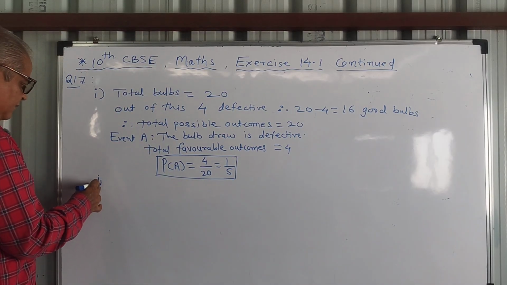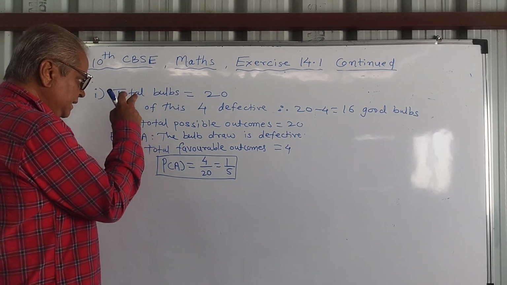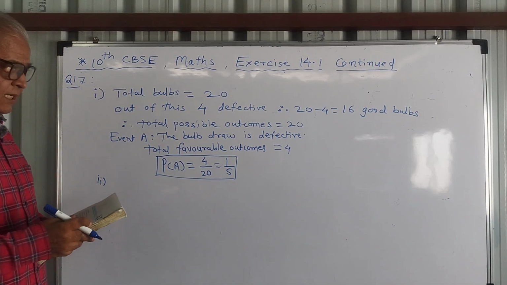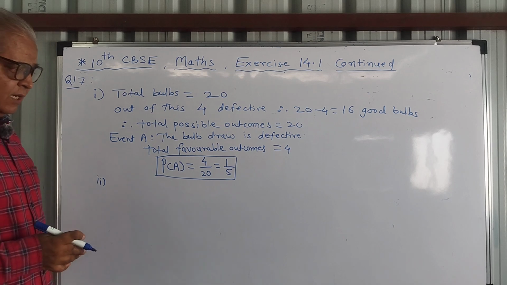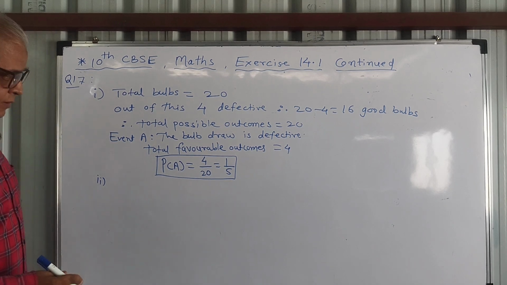Now in Roman 1, the bulb drawn in this experiment, in sub question 1, is not defective, that is a good one.